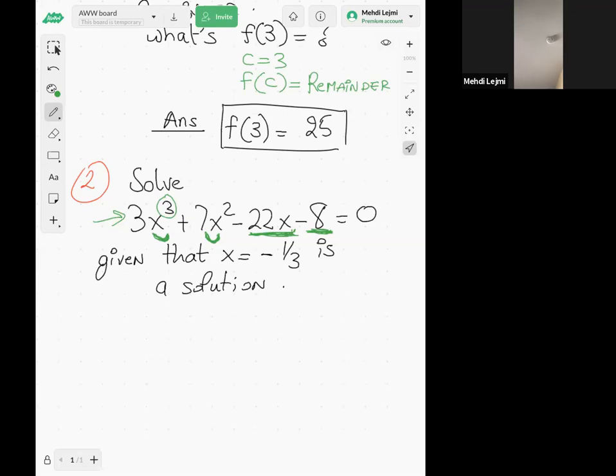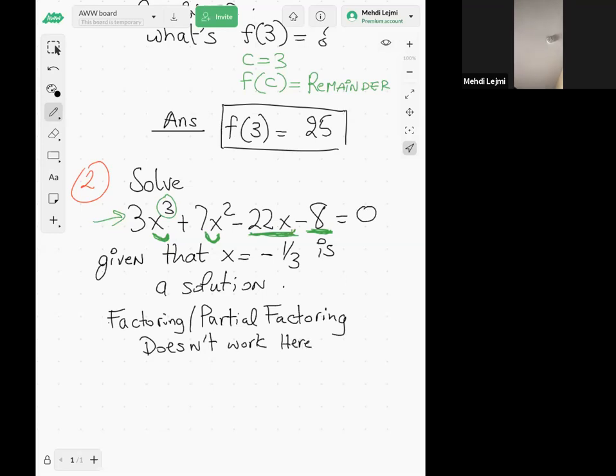So what I'm saying here is that factoring or partial factoring doesn't work here. All right. So I cannot use the quadratic formula. I cannot use partial factoring or just factor the equation.